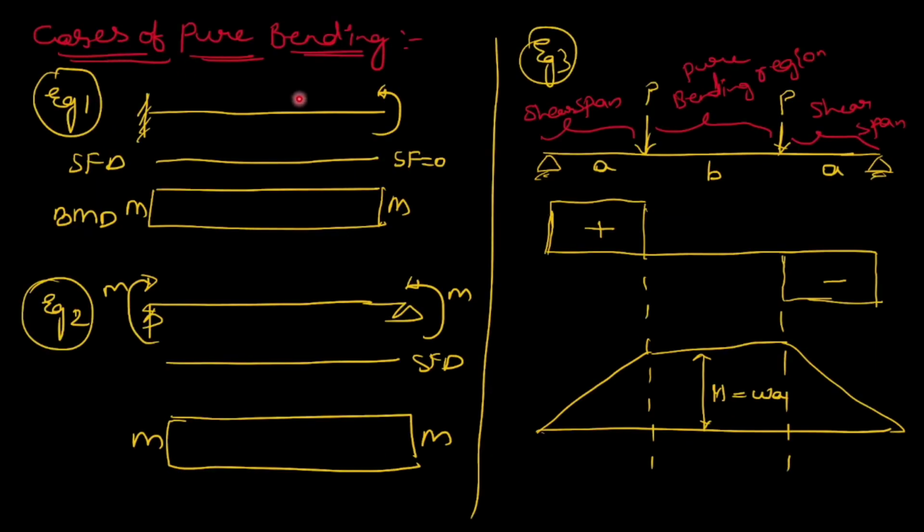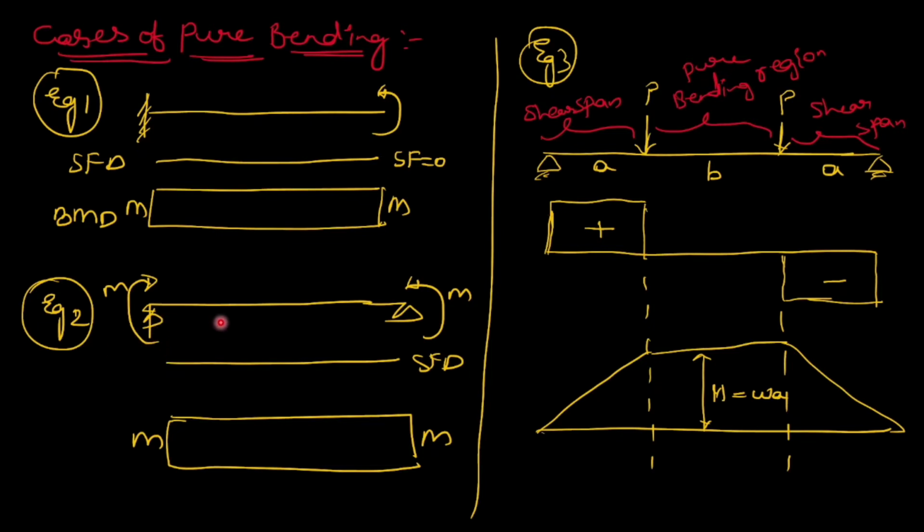The question is asking about pure bending, so let's see the cases when a beam will undergo pure bending. First example: a cantilever with moment M acting at the free end. Therefore the SFD will be like this, because there is no shear force and only pure moment is acting, so the cantilever beam is undergoing pure bending moment. So the bending moment diagram will be like this, constant M.